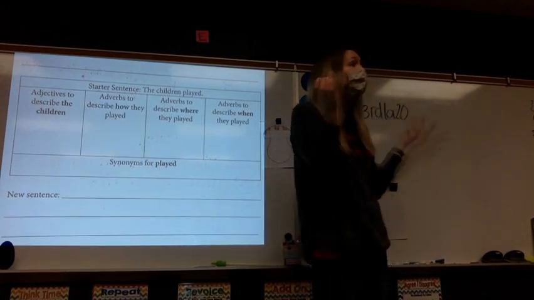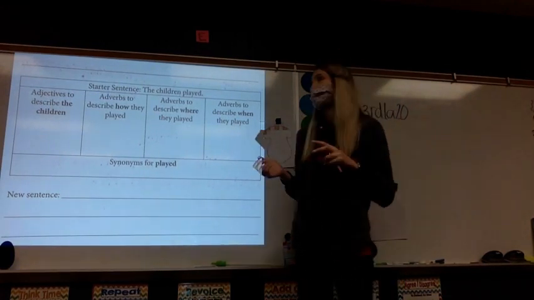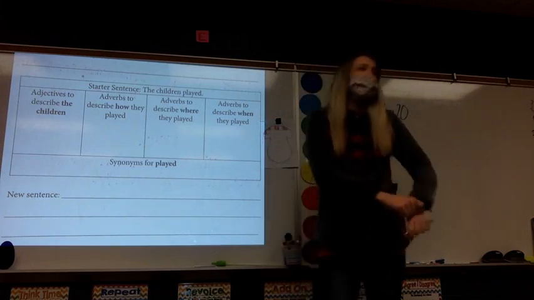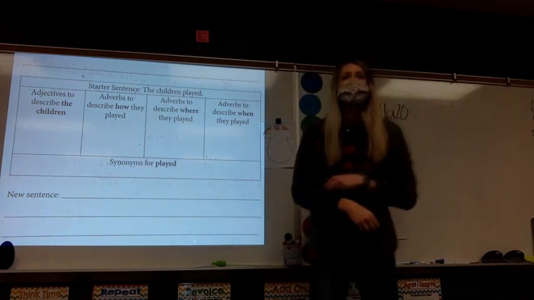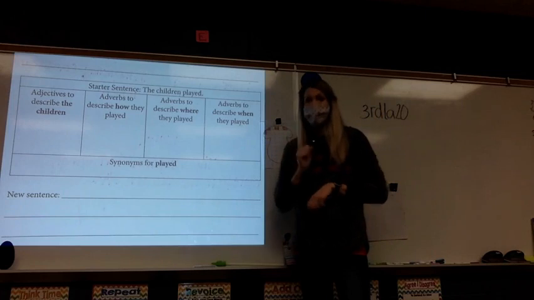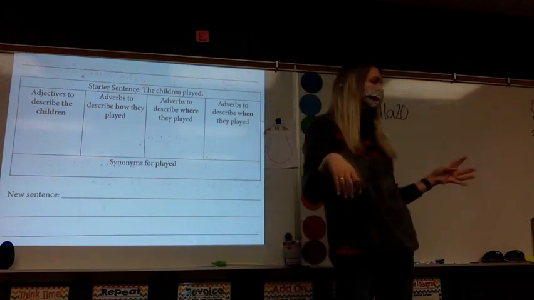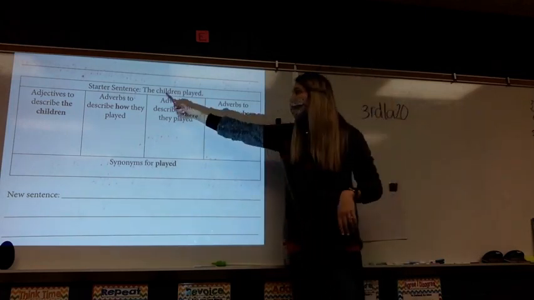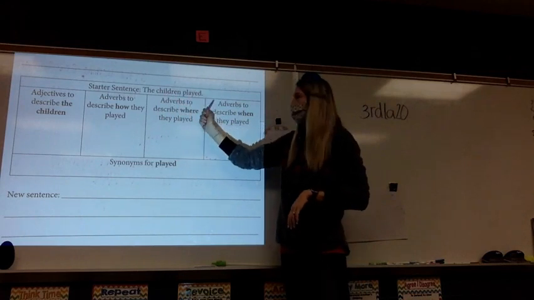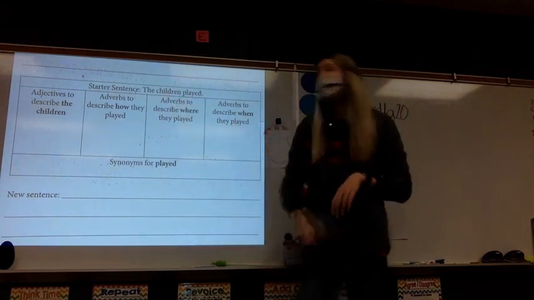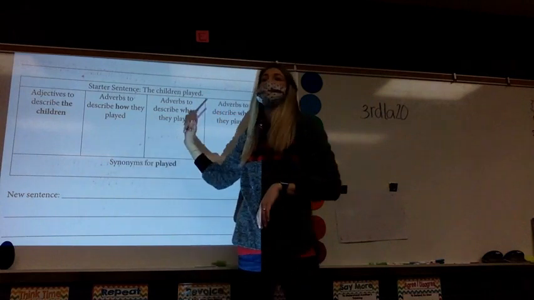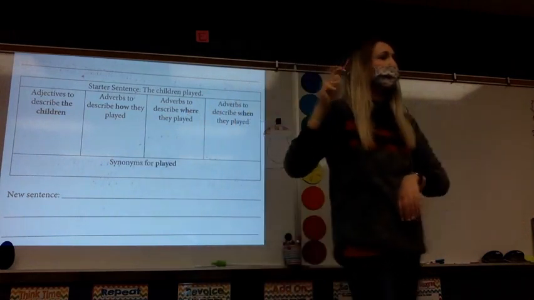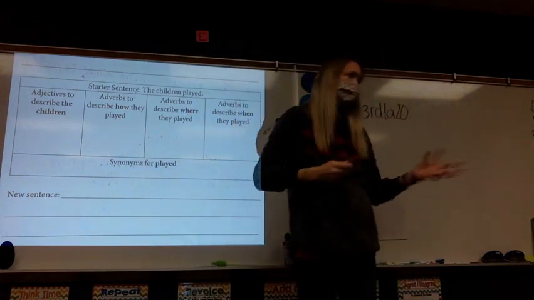Children. Those children are the noun in this. There's a who in our sentence. What are the children doing? So what's the verb in our sentence? Correct. They played. Everybody, our verb is? Played. The children is the noun. Played is our verb. We know that we're going to fill in adjectives, adverbs, a where, and a when for this sentence today in order to make it a more interesting sentence.